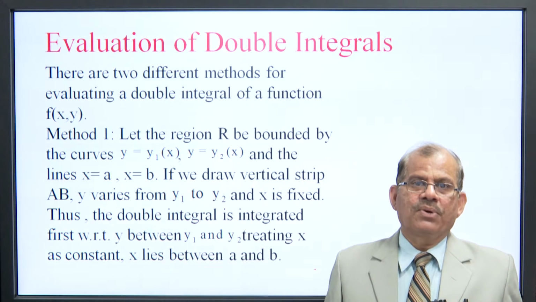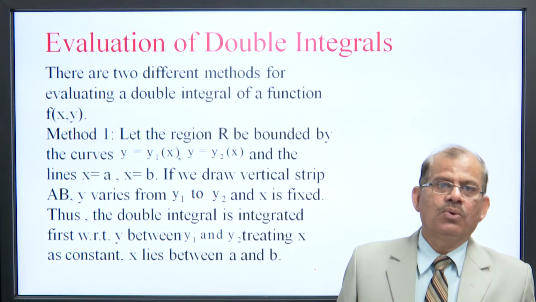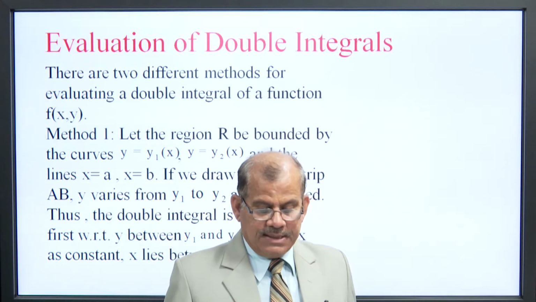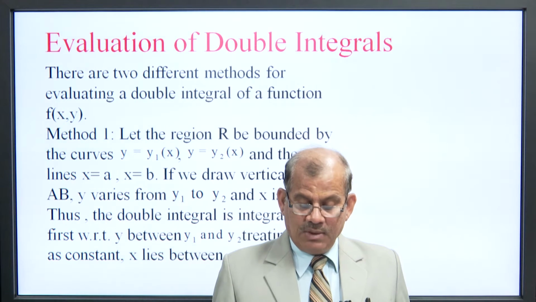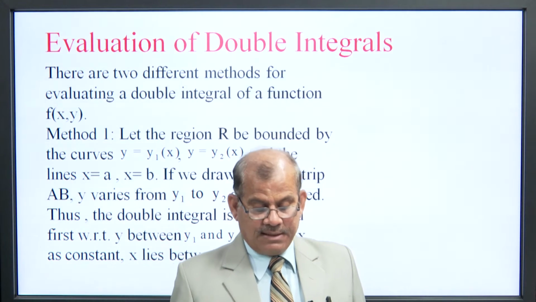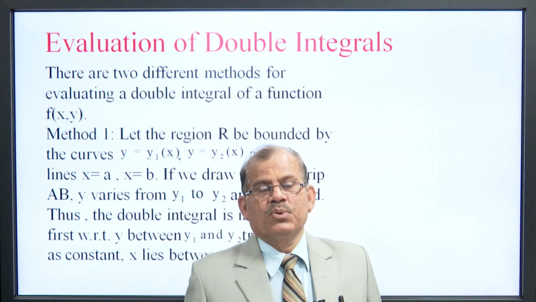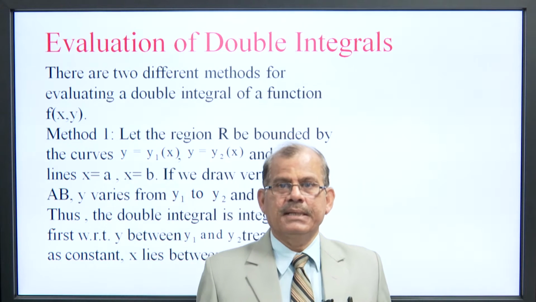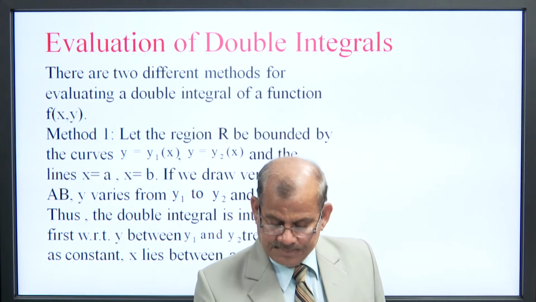y varies from y1 to y2 and x is fixed. Thus, the double integral is integrated first with respect to y between y1 and y2, treating x as constant. x lies between a and b, which means we have to integrate the variable limit first, and at last we integrate the constant with respect to the constant limit.